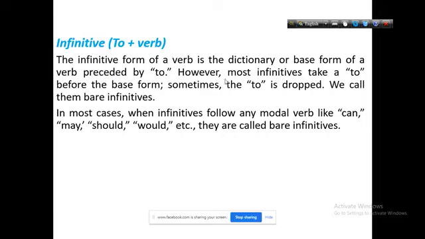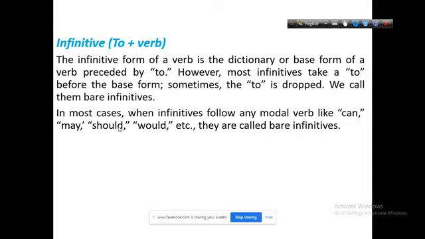Sometimes to is omitted or dropped. Sometimes you will not get to before the infinitive verb. Then we will call it a bare infinitive, that means without to. In most cases, when infinitives follow any modal verb like can, may, should, would, etc., they are called bare infinitives.